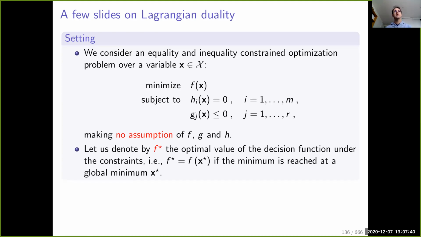Still, we assume that the minimum of f is achieved at a specific point, x star, which is a global minimum. And we are going to call f star the optimal value of the objective function.